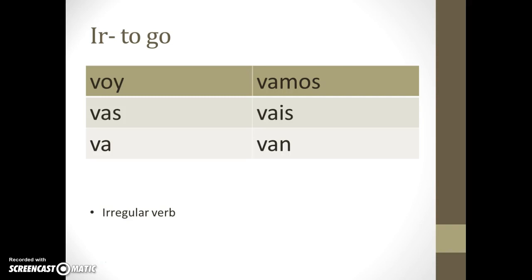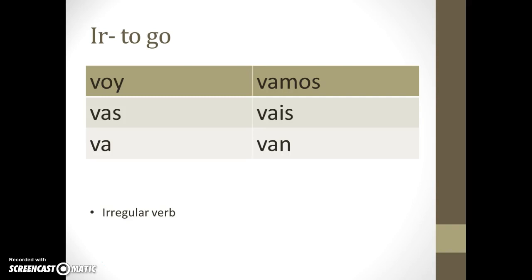Yo form, voy, tú, vas, él, ella, or usted, va. Nosotros vamos, vosotros vais, ellos van. Okay, so one thing that you notice right off the bat is that all of the endings have the vowel A in them, which is unusual. But again, this is an irregular verb, and it does not behave according to the standard rules. That's what makes it irregular.